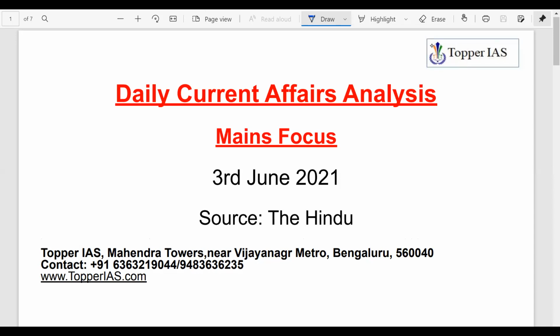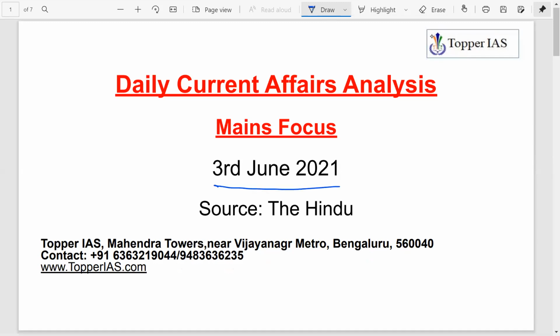So as a part of our daily series, today also we will be seeing one article. That was in your Hindu newspaper, and this was in the news for the past 2-3 days. We will be seeing the population policy of China today.